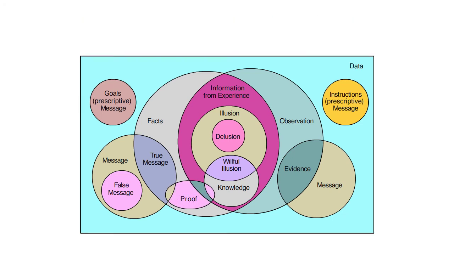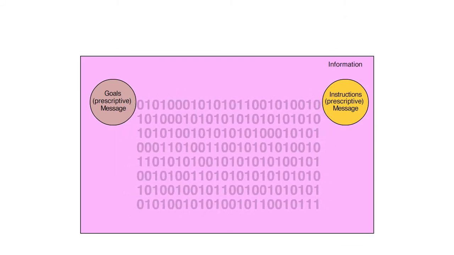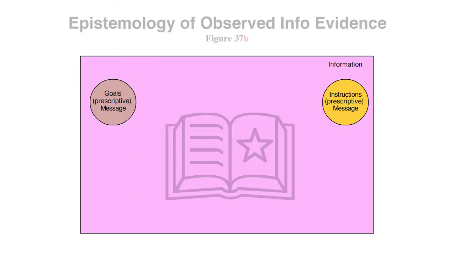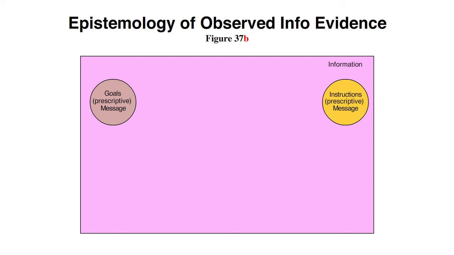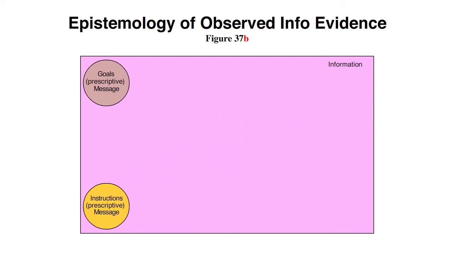Now let's dive deeper into the other main category of data, information. Think of information as deliberately processed data into messages. You can call information a subset of data. Figure 37b is exclusively about that processed data in its refined informational form. Figure 37b is not as complex as Figure 37a, and it's a little more symmetrical. We'll move aside our two prescriptive forms of data to make room for that symmetry.